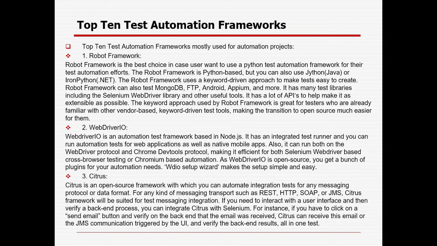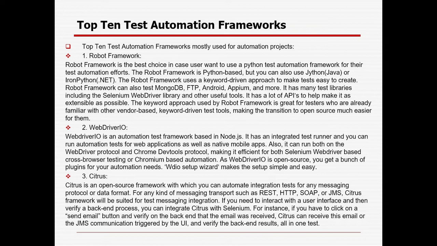The Robot Framework uses a keyword-driven approach to make tests easy to create. Robot Framework can also test MongoDB, FTP, Android, APM and more. It has many test libraries including the Selenium WebDriver library and other useful tools. It has a lot of APIs to help make it extensible. The keyword approach is great for testers who are already familiar with other vendor-based keyword-driven test tools, making the transition to open source much easier for them.